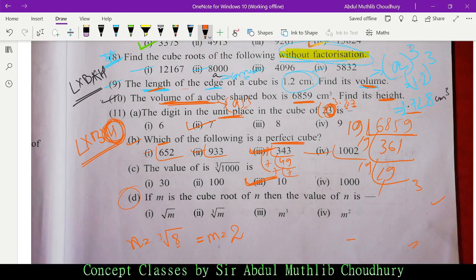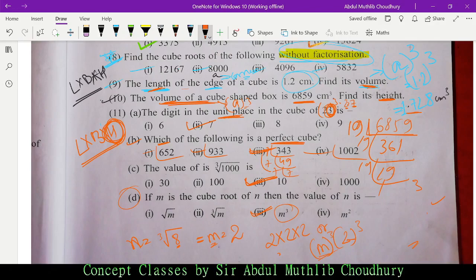The value of n would be m cube, isn't it? Why m cube? Because the value of n is 8. How do you arrive at 8? 2 into 2 into 2, or 2 cube. What is 2 here? m. So that is why m cube.